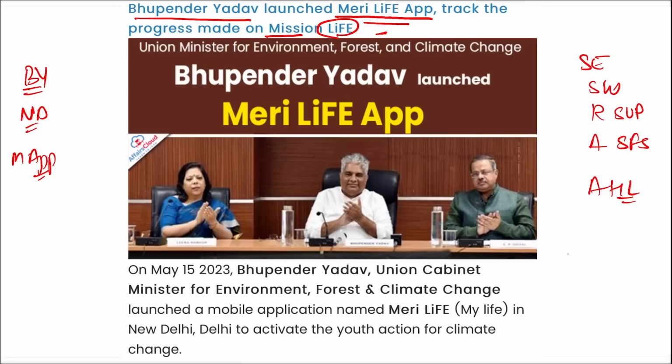Correct? Then, when is your World Environment Day? Remember, on 5th of June, we observe World Environment Day, and the theme for World Environment Day 2023 is Solution to Plastic Pollution. I repeat, the theme for the World Environment Day that we'll be observing on 5th of June is Solution to Plastic Pollution. Correct? So, this life application was launched by Bhupendra Yadav ji in New Delhi in order to bring change in the environment by encouraging youth to participate in the same.